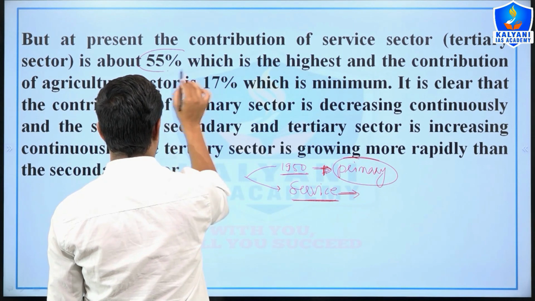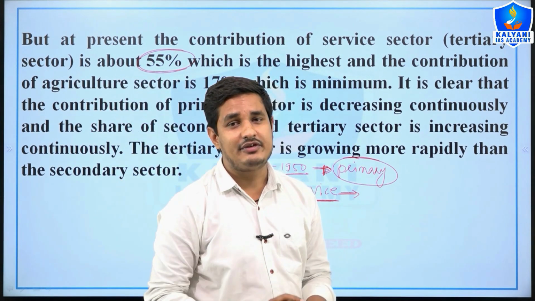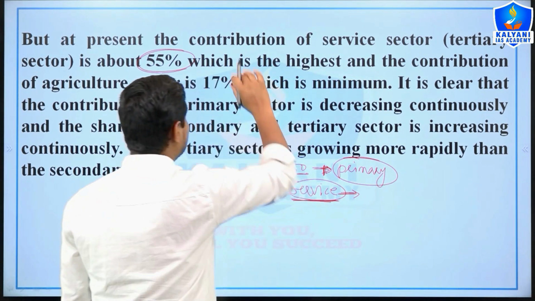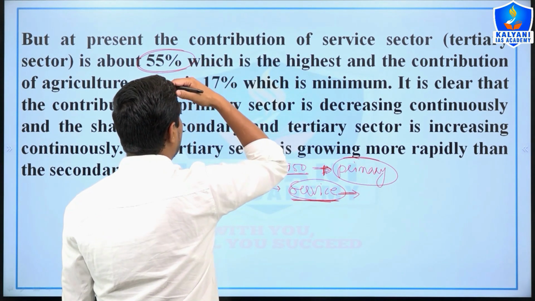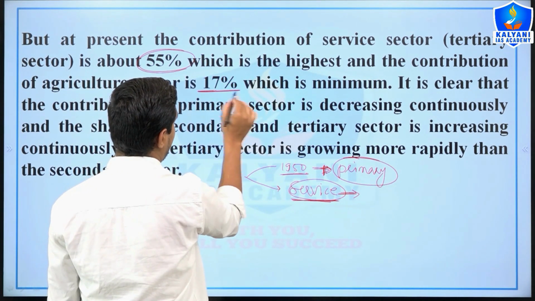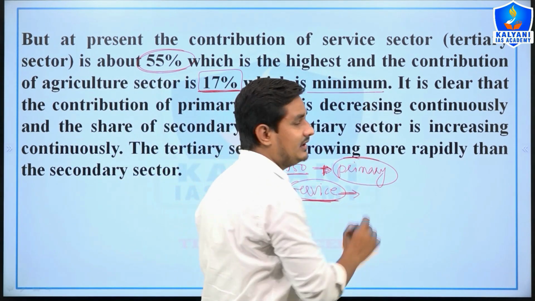Which is about 55%. So at present 55% share is of the service sector, which is the maximum in our economy. And the share of the agriculture sector is only 17%, which is minimum.